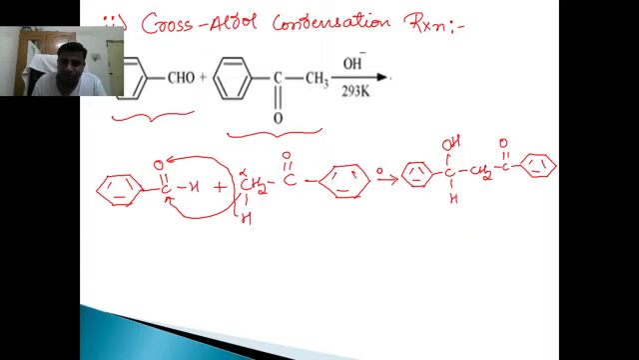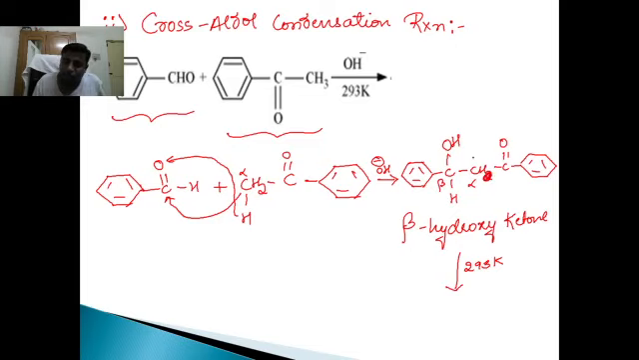This reaction takes place in the presence of alkali. Now, what is this? This is beta hydroxy ketone. This is alpha carbon, this is beta carbon. Since they have mentioned temperature, that is 293 Kelvin, when heated it will lose a molecule of water.